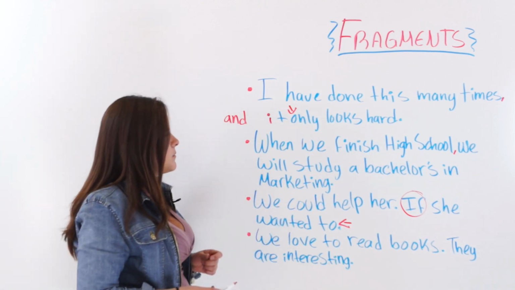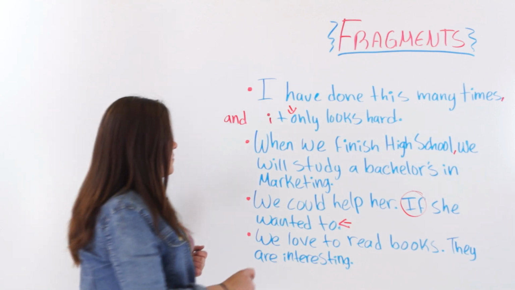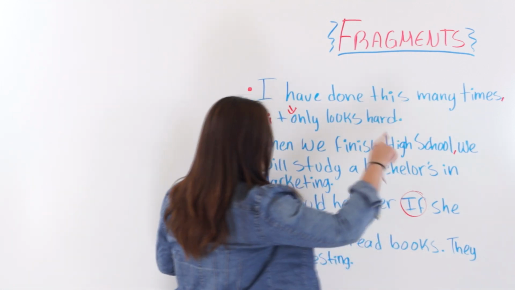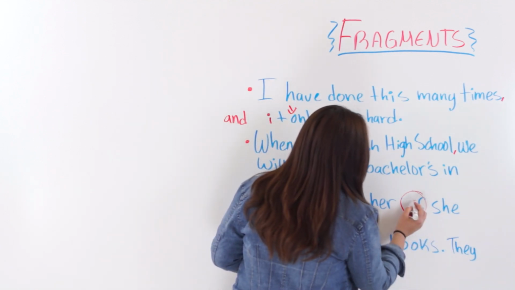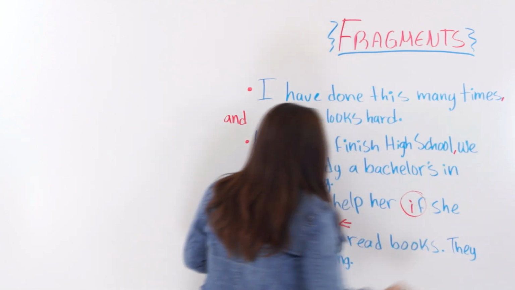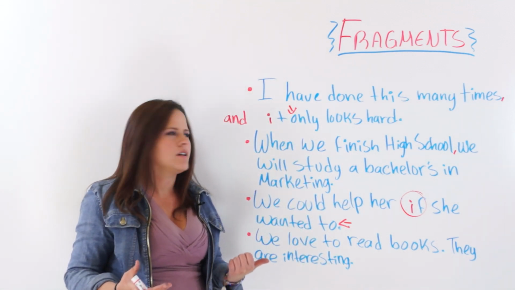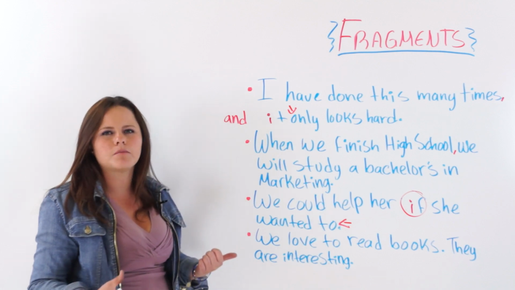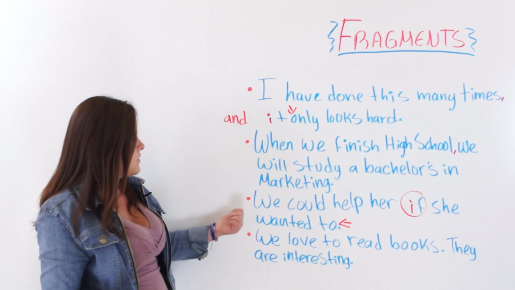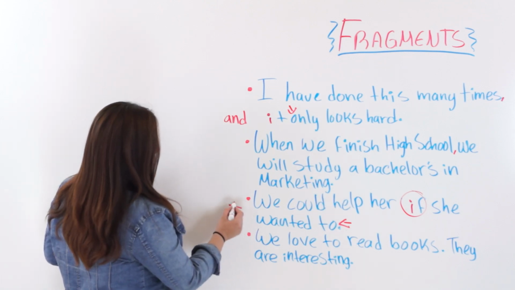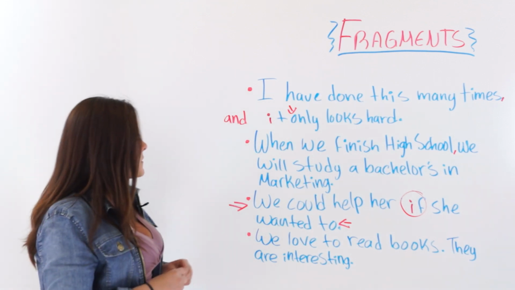So we could just take away the period and use a lowercase i. We could help her if she wanted to. And you don't necessarily have to add a comma or a semicolon or a conjunction, because this itself makes a perfectly coherent and full sentence.